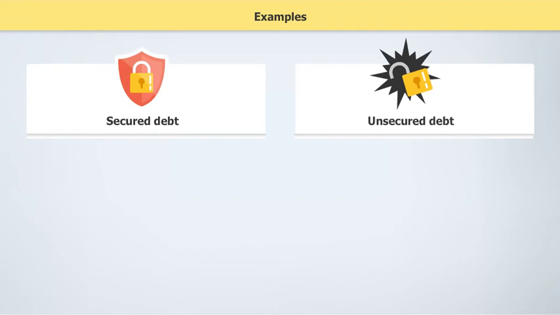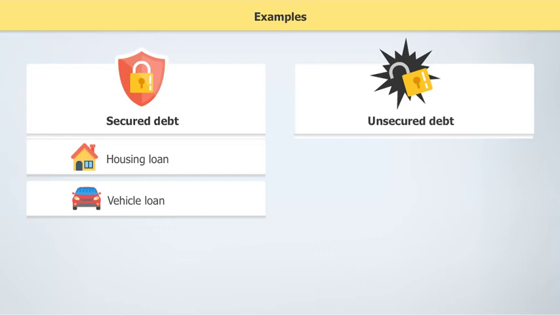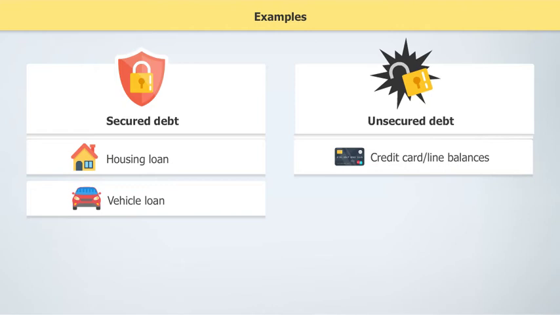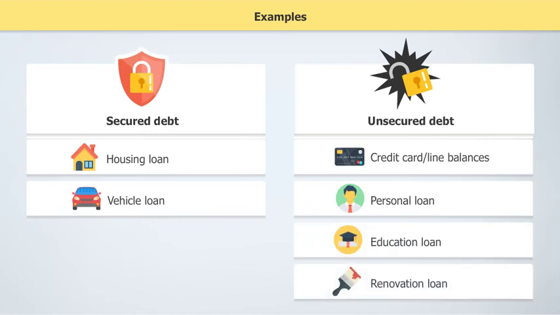An example of a secured debt is when you take a loan to buy a house or a car. An example of unsecured debt is when you have outstanding balances in your credit card account or revolving line of credit account. Other examples include loans taken for personal use, such as education and renovation.